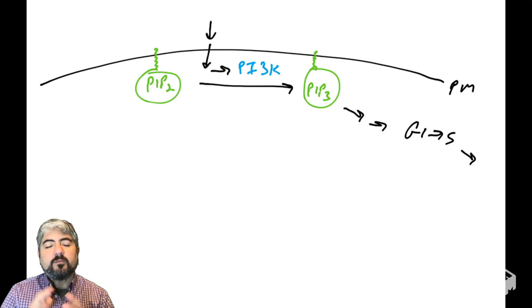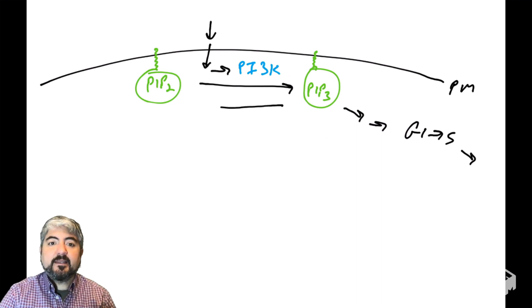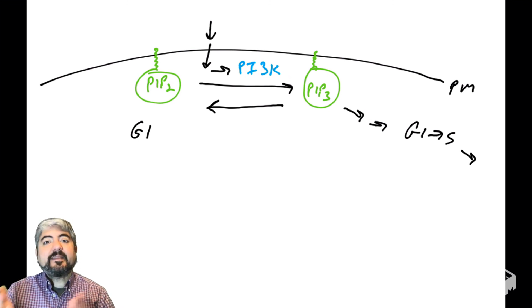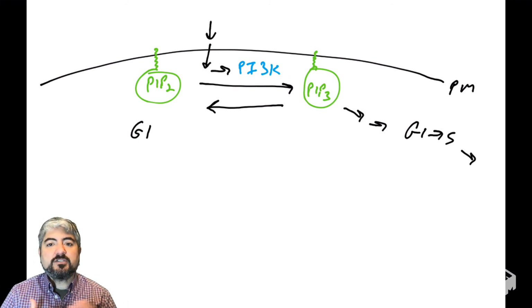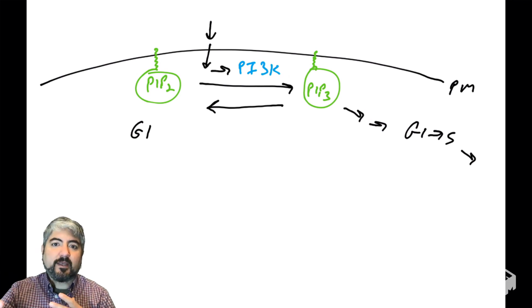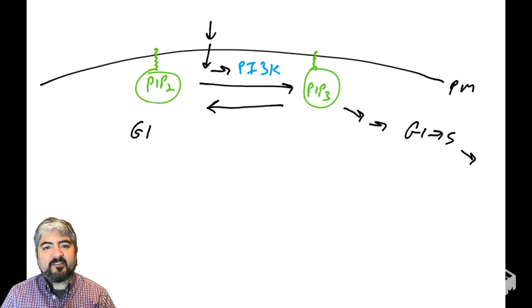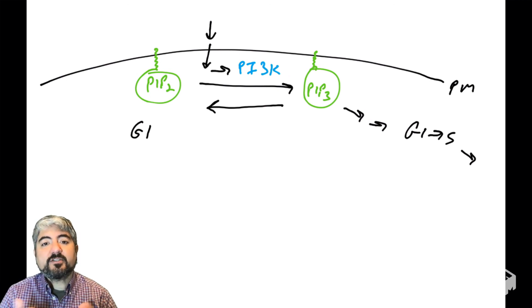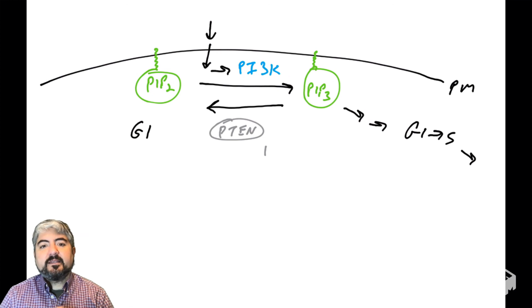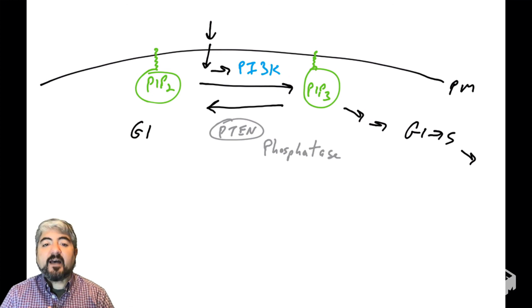But let's talk about one more mechanism to regulate the level of PIP3 in cells. At some point, cells would not want to go through the cell cycle. They want to reset themselves and go back into G1. So let's say they've completed the cell cycle, they've gone G1, S, G2, M. Well, we need to reduce the levels of PIP3 so we can stop sending this pro-growth, pro-proliferation signal. So how does the cell decrease the amount of PIP3? And so the answer is the expression of a phosphatase.